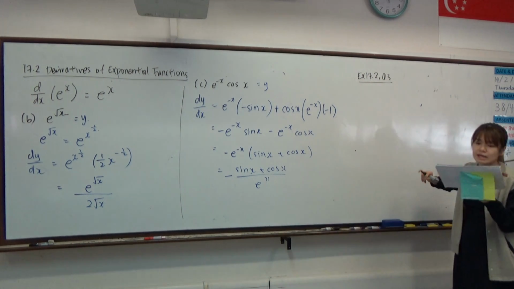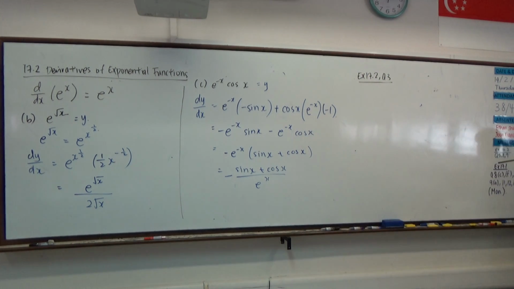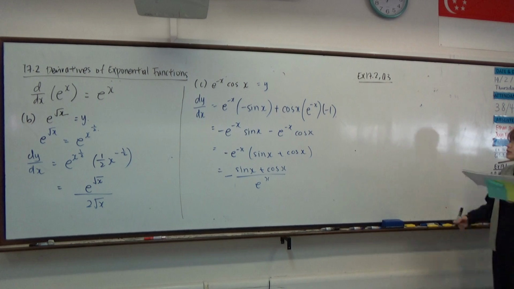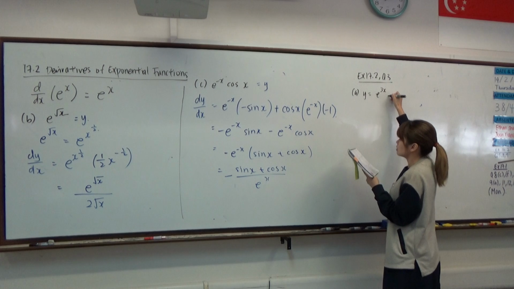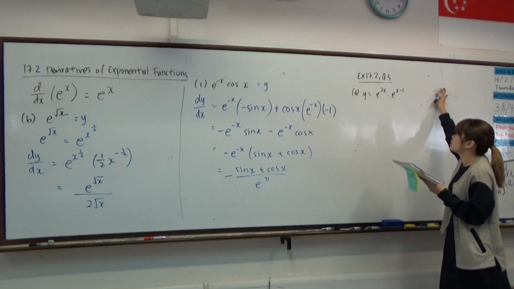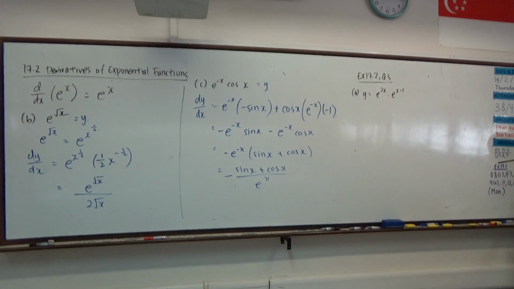Okay, let's look at exercise 17.2, question 3. Okay, for A, we are given y is equal to e to the power of 3x times e to the power of x minus 1. What do you think would be the simpler way to do this differentiation? You combine the power. Okay, very good, because you read the textbook instruction.